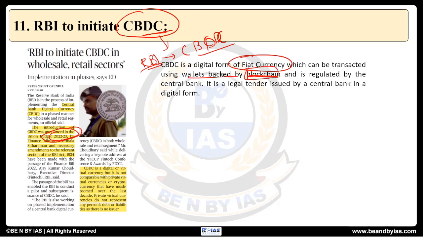The one advantage that we get, see, ऐसे currencies और भी हैं, like cryptocurrencies are there, bitcoins are there, all of them are there. But the advantage that we are going to get from CBDC is it is backed by the RBI. That means a strong backing will be there from the RBI. So इसका fluctuations और volatility जो है वो कम रहेगा.